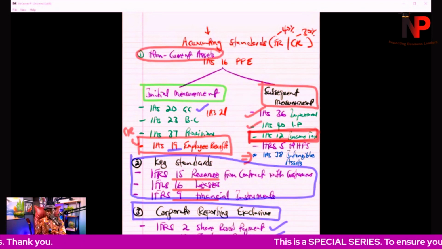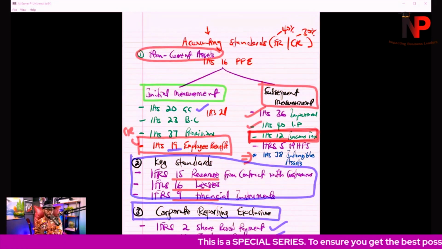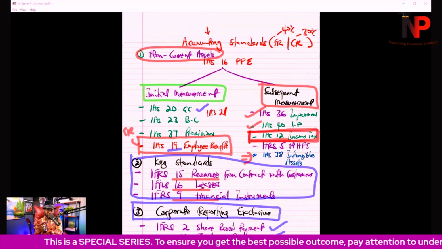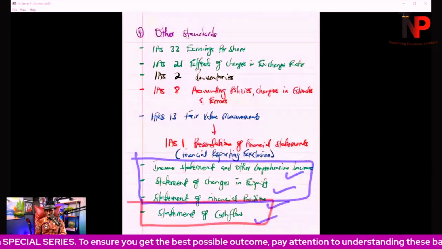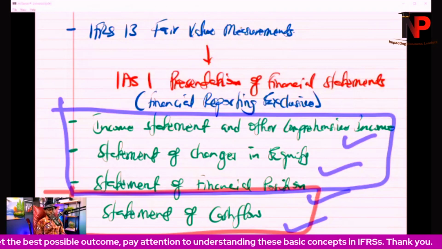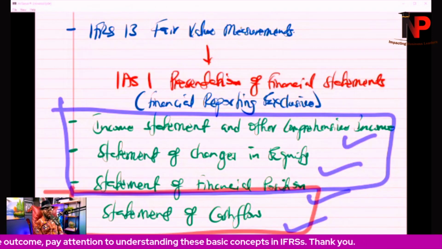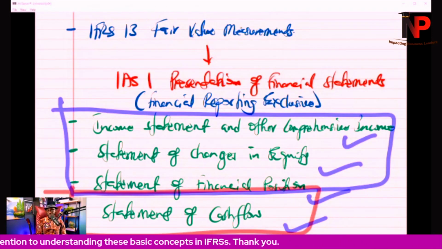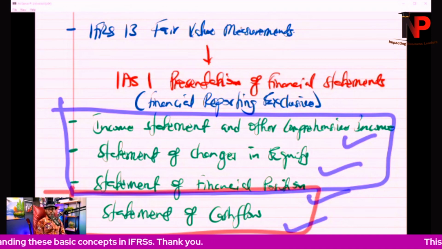Now, note that under consolidated financial statements, there are additional standards that we're going to be looking at there. And when we get there, I'm going to be talking to you about that. Then we go to the next item, and that is IAS 1, presentation of financial statements. This will be exclusive to the level 2 students.